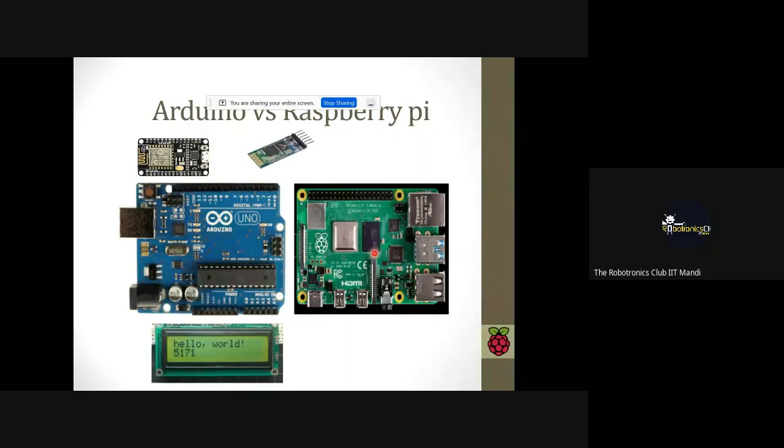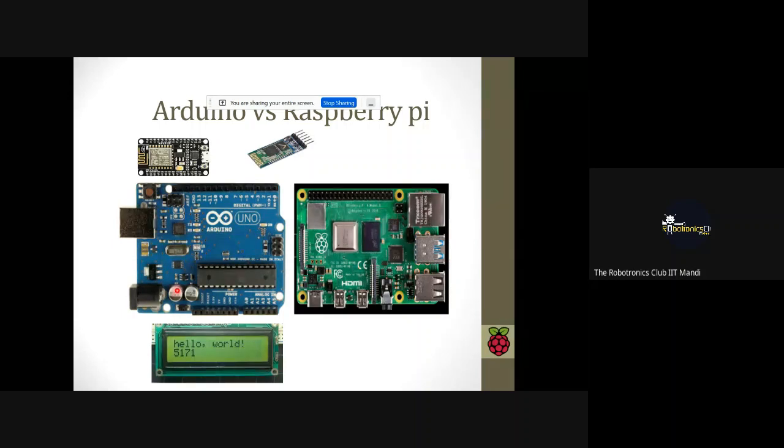If you talk about the display, then Arduino boards only support traditional displays. And the Raspberry Pi board can use any display. It can be connected with your LCD, your LED, your laptop screen, any type of screen.